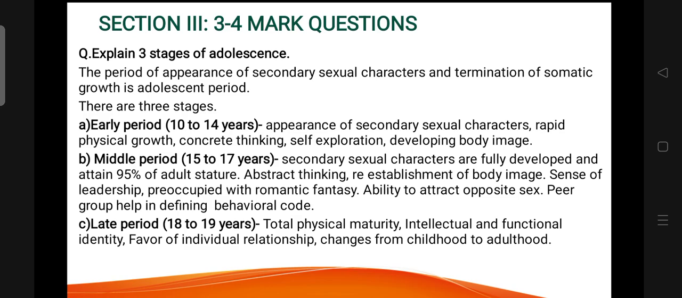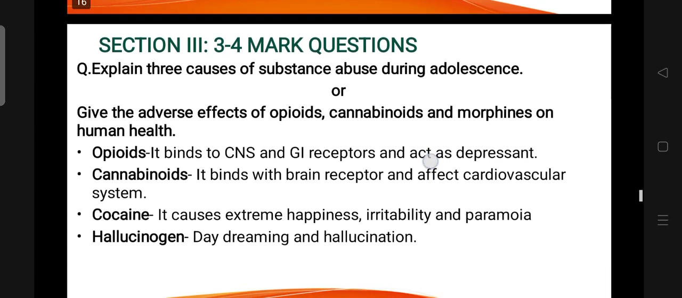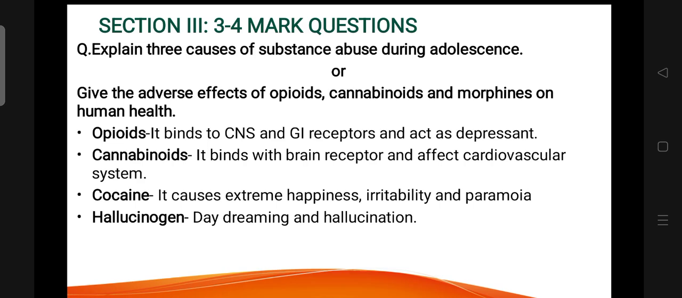Middle period, 15 to 17 years: secondary sexual characters are fully developed and attain 95% of adult stature, abstract thinking, re-establishment of body image, sense of leadership, preoccupied with romantic fantasy, ability to attract opposite sex. Late period, 18 to 19 years: total physical maturity, intellectual and functional identity, favor of individual relationship, change from childhood to adulthood.